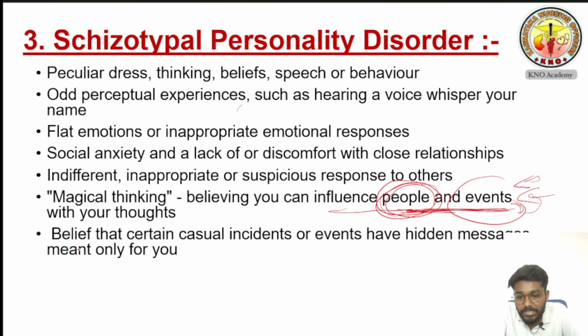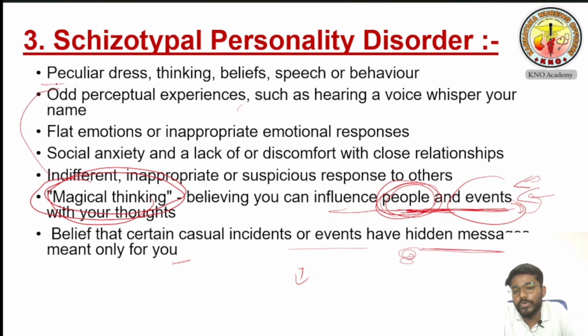See, here the next line is telling, he believes that certain casual incidents or events have hidden messages meant only for you. He thinks that there are messages that are only for him. That raining and all, he thinks that there is a connection between him and that upside, and with God. He thinks that if I say rain will come, it means today rain will come. Like that he will think. So this one is magical thinking. You have to remember this word at any cost. Whenever magical thinking is there in the question, that answer is going to be schizotypal.